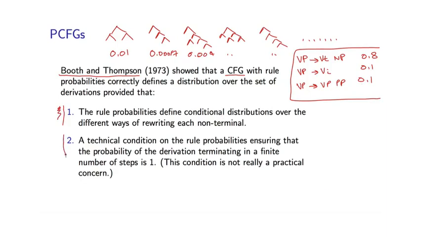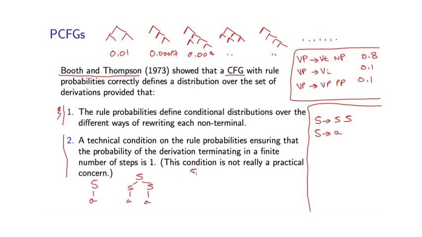I'll just briefly mention, though, that there are some other conditions which are rather technical, and we'll go over them very quickly, although they are somewhat interesting. So let me give you an example of a grammar which satisfies this first condition, but actually does not define a distribution over possible trees. The rules in this grammar are very simple. S goes to SS, or S goes to A. And so we'll generate parse trees like this, or this one right here, and so on. And in fact, you can see there is an infinite set of possible parse trees under this grammar.